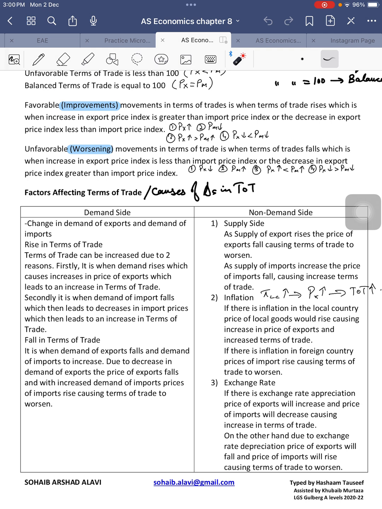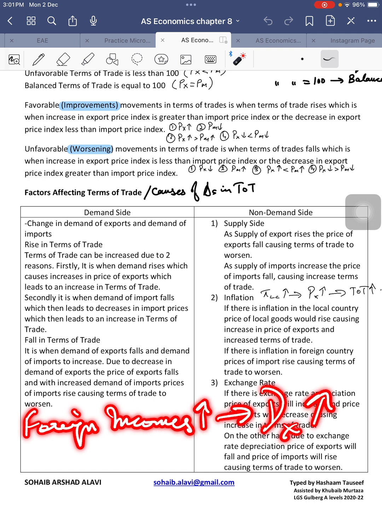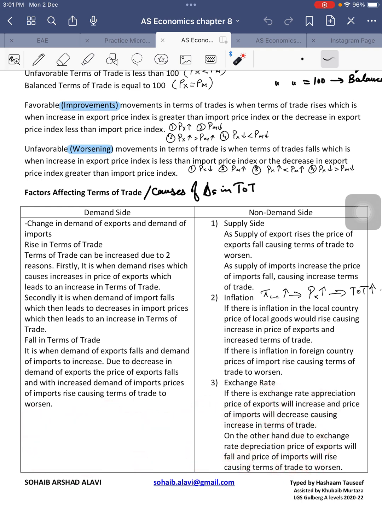Obviously, we won't be studying what are the factors that cause a change in the demand for exports and imports. Obviously, they're non-price factors. We can talk about any different factors. For example, if foreigners' incomes are rising, right? If foreign incomes are rising, that means the demand for our exports will increase. While if local incomes are rising, that means the demand for imports will increase, right? Remember this.